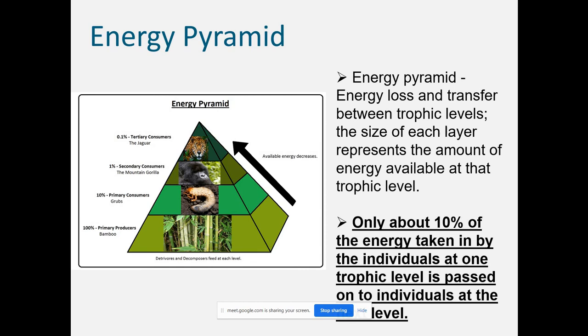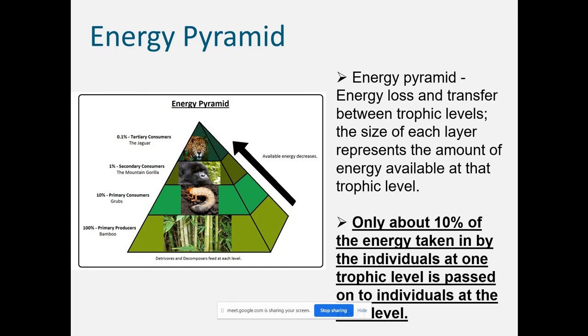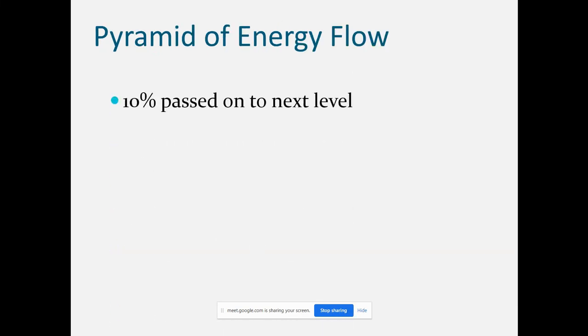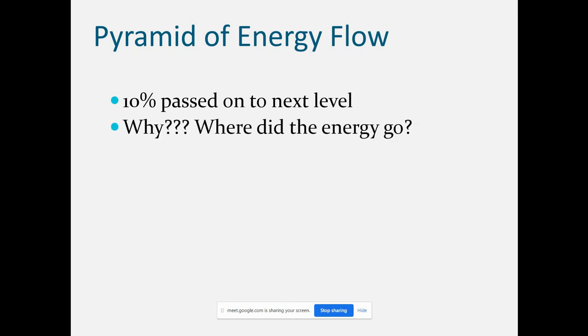Only about 10% of energy is transferred from one trophic level to another. This is the rule. So 90% of the energy is lost to the environment. Energy cannot be created or destroyed, it is only transferred, but only 10% is transferred in the ecosystem from one trophic level to another. The rest of the energy remains available at the producer level. In the pyramid of energy flow, 10% is passed on to the next level.